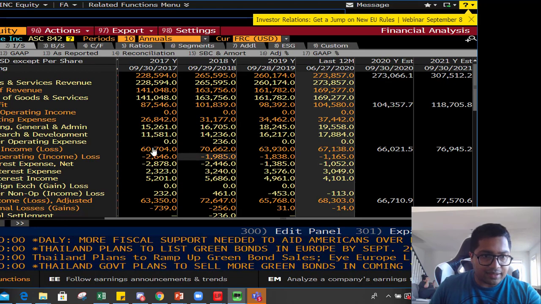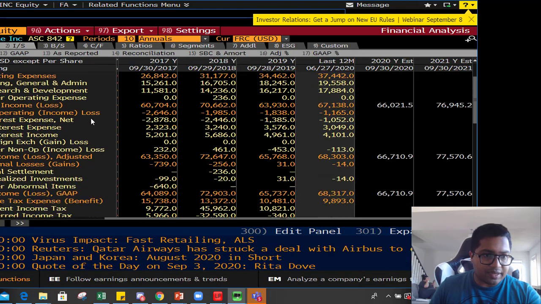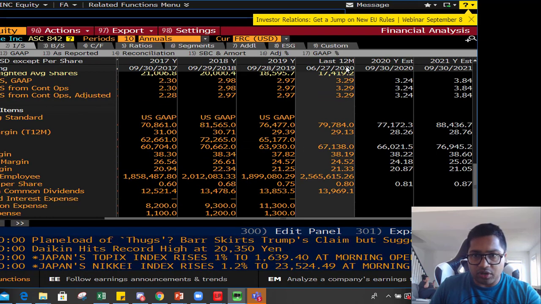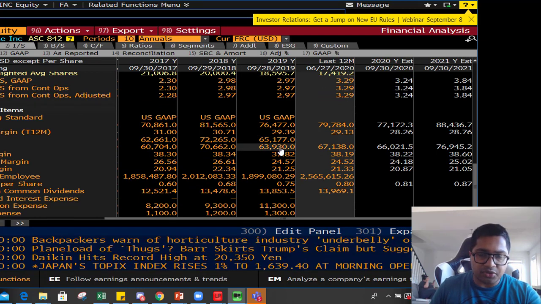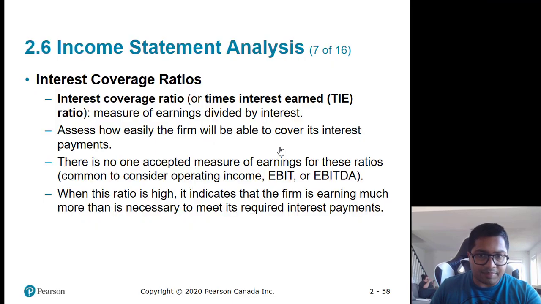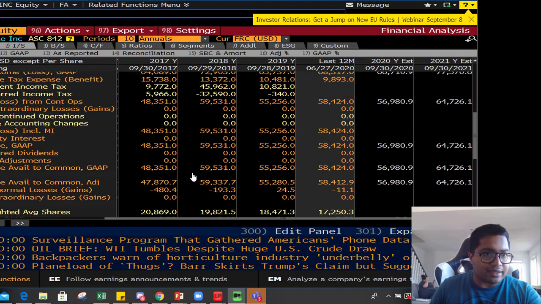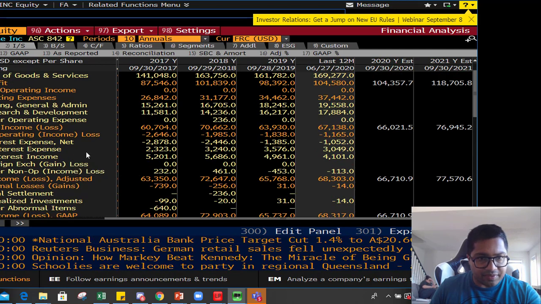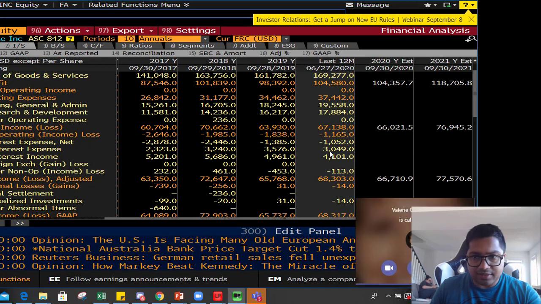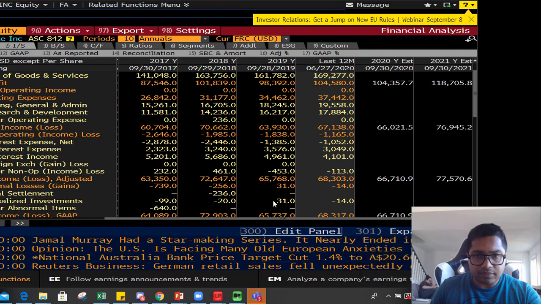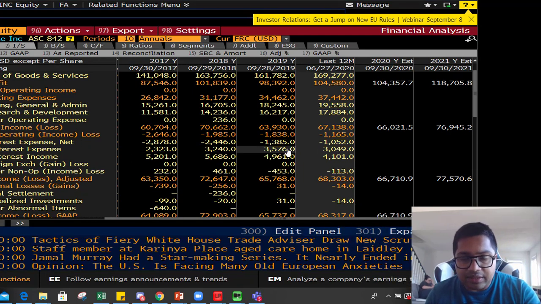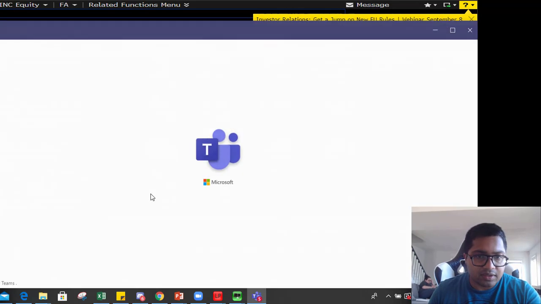If you see, it will be in the income statement, EBIT. EBIT is given for 2019. Let's do it for 2019. EBIT is 63, and interest expense is also given, that is 3.5.